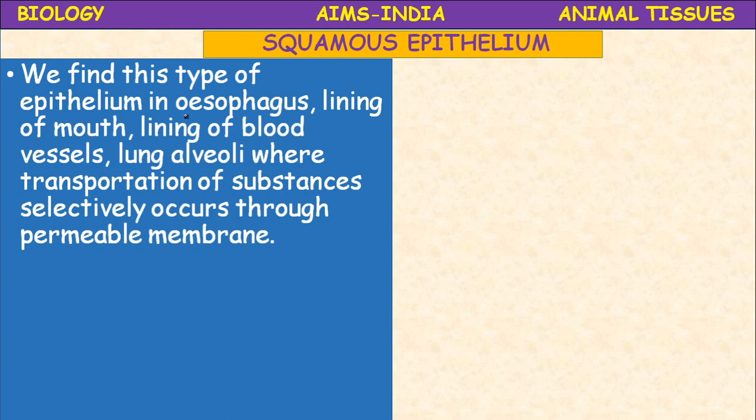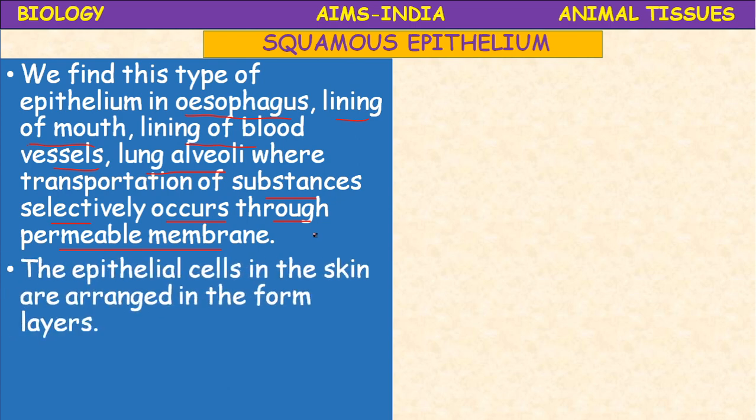Esophagus means food pipe. Also in the lining of mouth, lining of blood vessels, and lung alveoli, where the transportation of substances selectively occurs through permeable membranes. They are made up of squamous epithelium only.